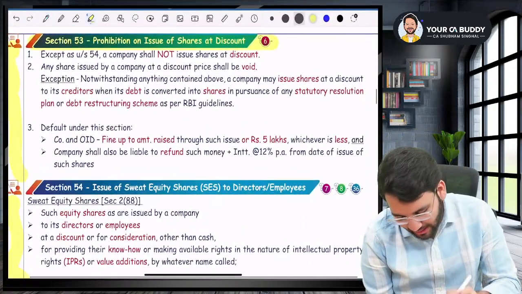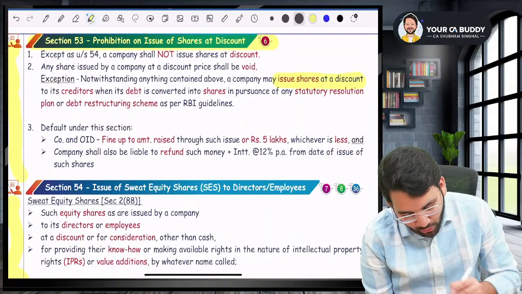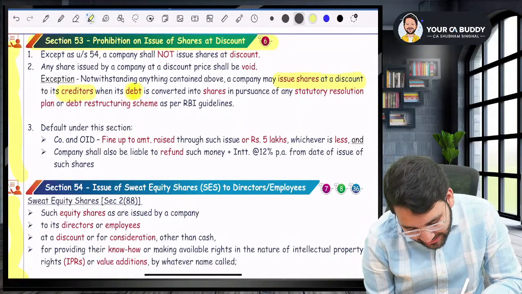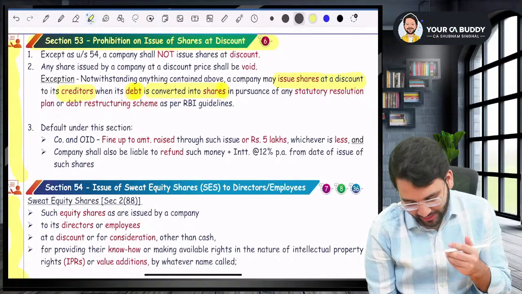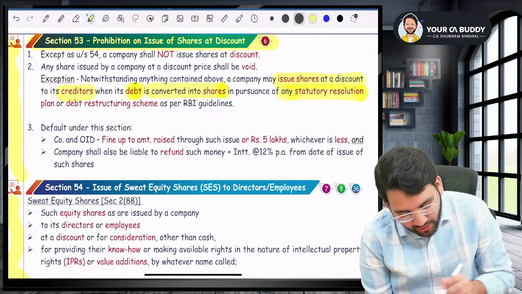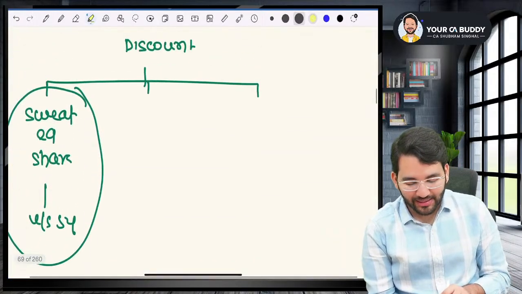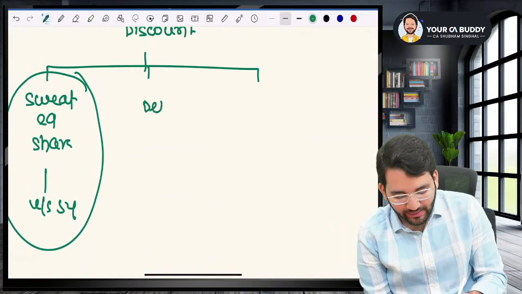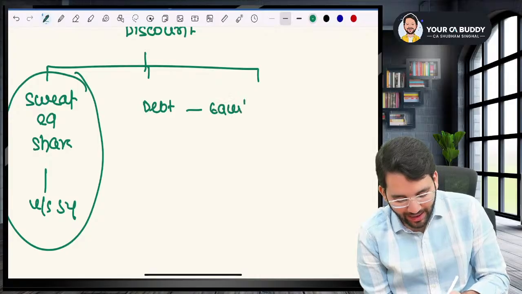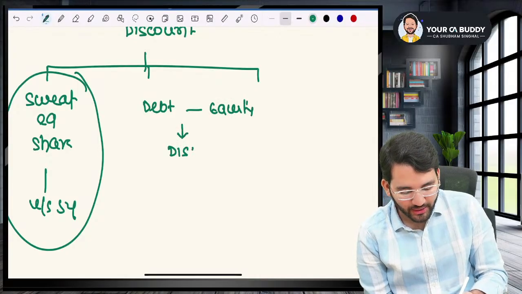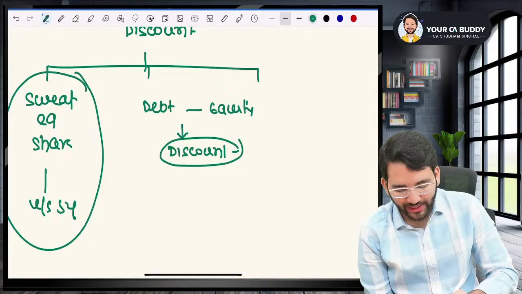The other two exceptions are where you are issuing shares at a discount to the creditors, when debt is converted into shares to the creditors in pursuance of any statutory resolution plan or debt restructuring scheme. So basically, your debt is converting into equity, and in that conversion, you are issuing it at a discount. Who said to issue at a discount?